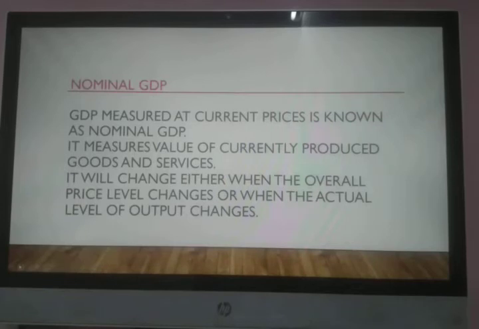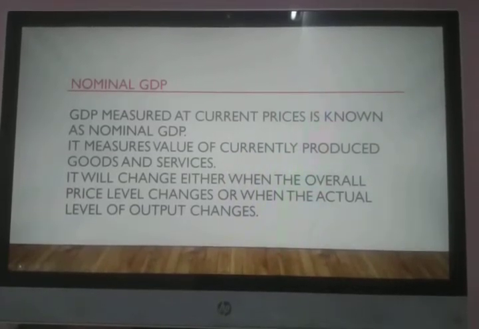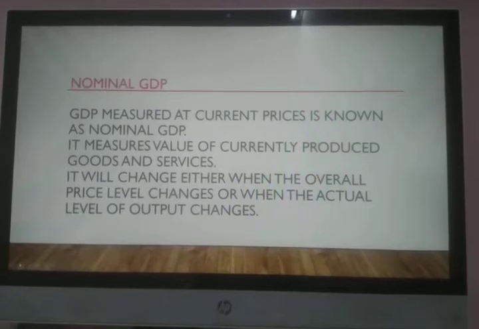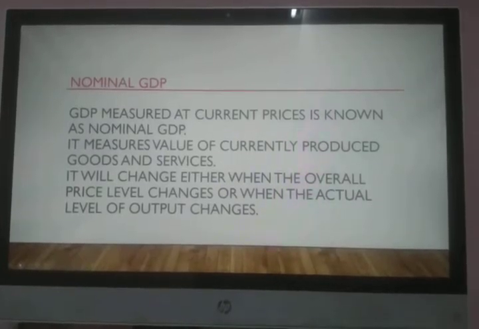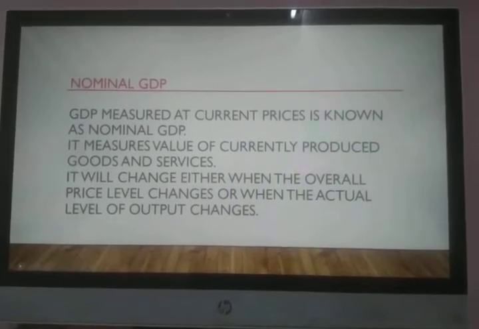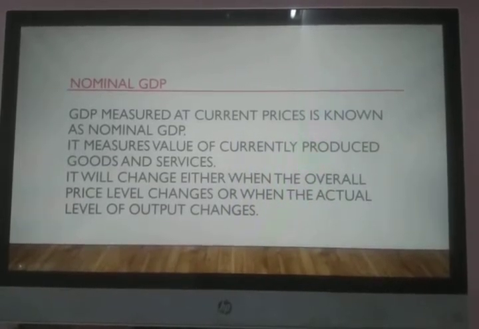In this case, if there is any increase in the price of the commodity, even then the GDP shows an increasing trend. And if there is any increase in the physical output, then also it shows an increasing trend. Or you can say any change in the price or any change in the physical output will show a change in the GDP, maybe in the positive direction or in the negative direction.